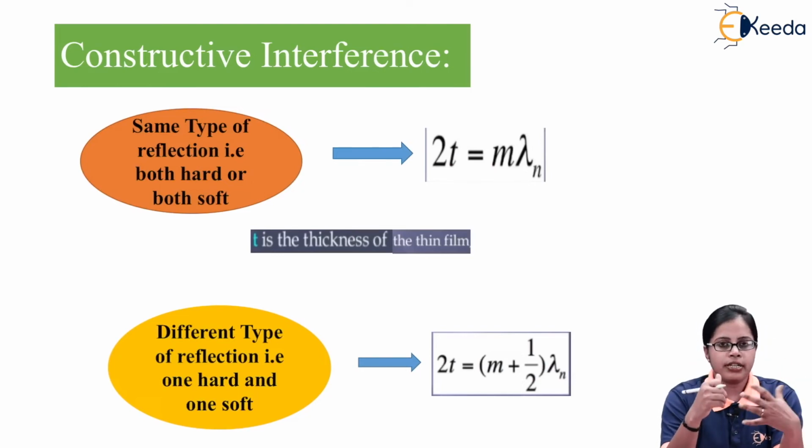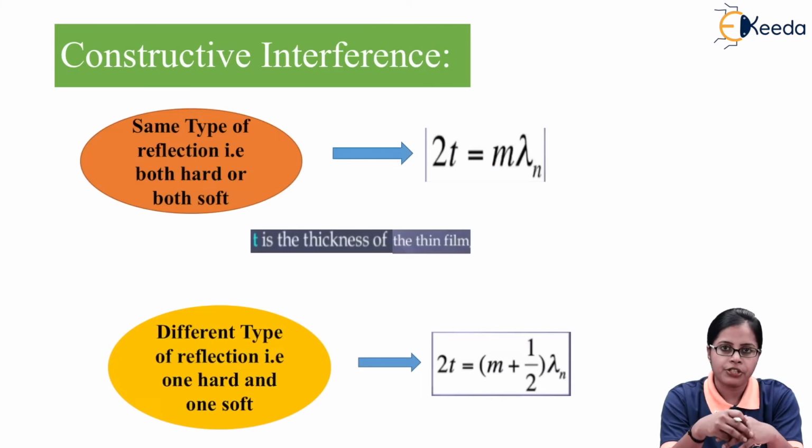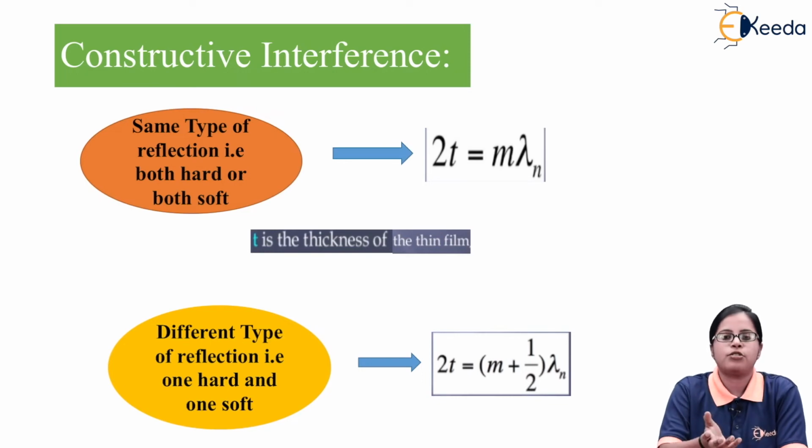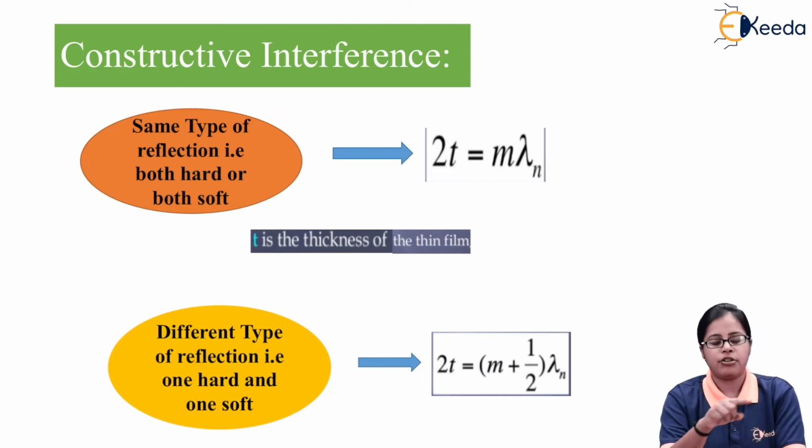If we want constructive interference in thin film, there should be certain conditions for the reflection, and if we want destructive interference, there should be other conditions. That is, which type of reflection should occur so that it gives constructive, and which type gives destructive interference.